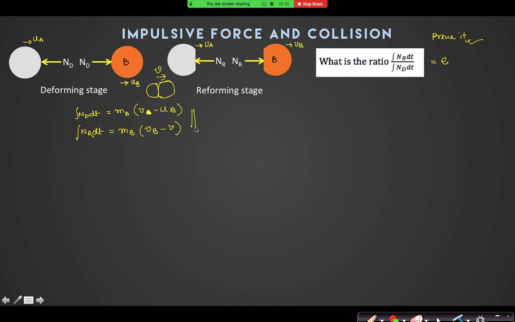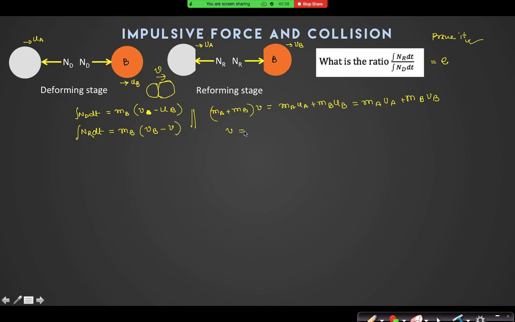And I can find the velocity V by conserving momentum. Can I say MA plus MB into V is equal to MA UA plus MB UB, and that is also nothing but MA VA plus MB VB.